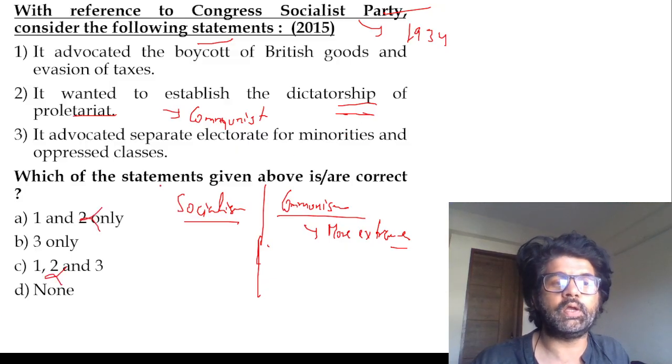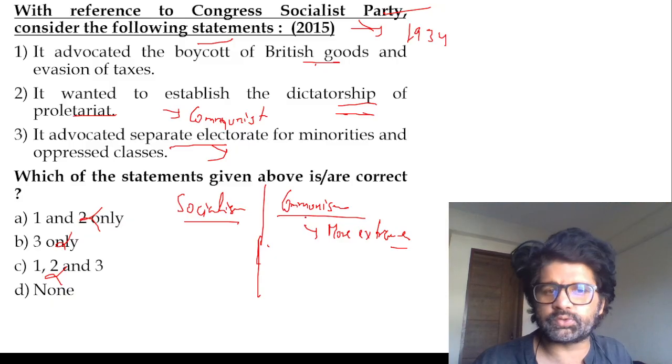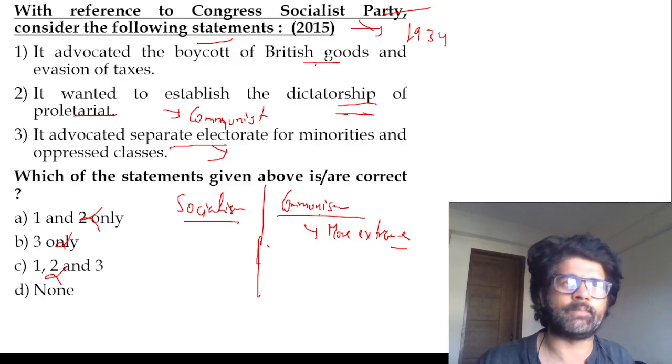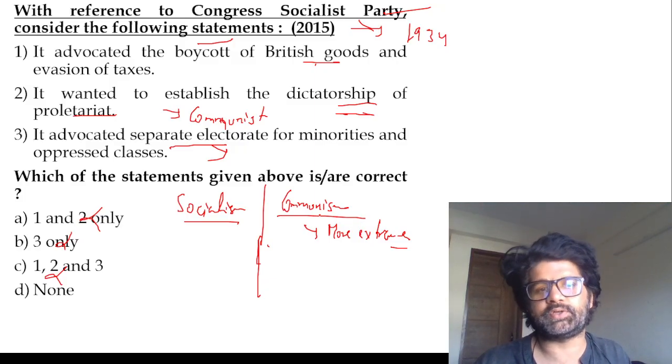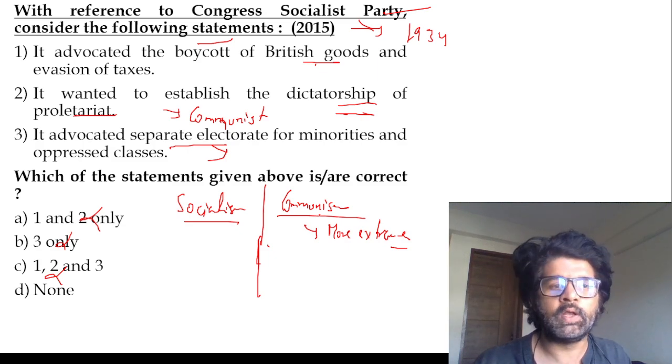Remove the second option. Advocate separate electorates? No, they did not do that. That was not their aim. So the answer is D, none. Advocated the boycott of British? No. It's all about equitable distribution of resources. Nations can coexist with a socialist society. Communism is like, no, there will be no nation, no caste, no class, nothing. So a little bit more extreme. Maybe you can say socialism is the early stage, communism is the final stage. So the second point is communist, Marxist philosophy, and D is the answer.